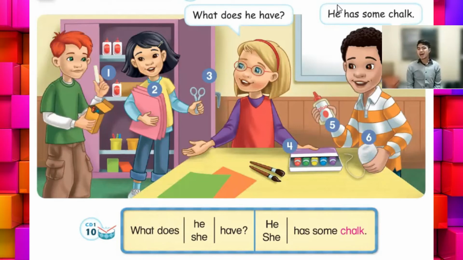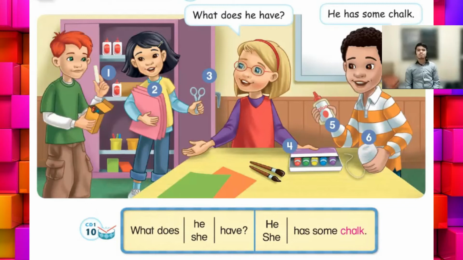Alright, so now that we already know how to use those words in sentences, what we're going to do is to listen to a drum track that includes those sentences. Let's begin. What does he have? He has some chalk. What does he have?